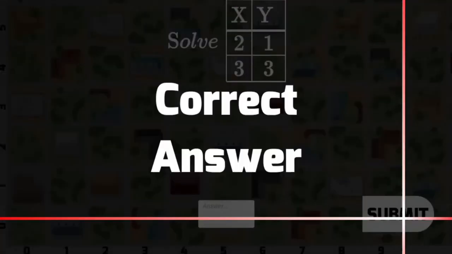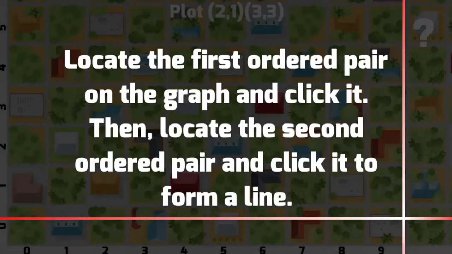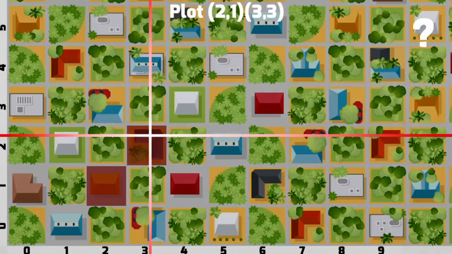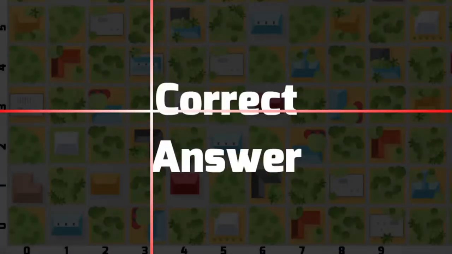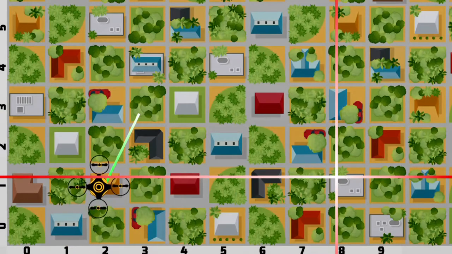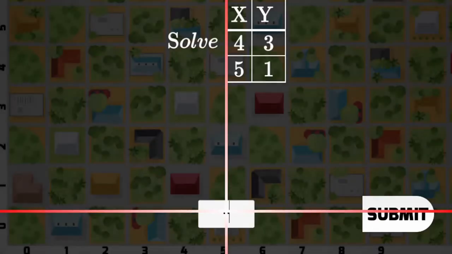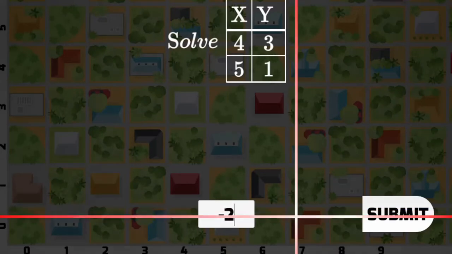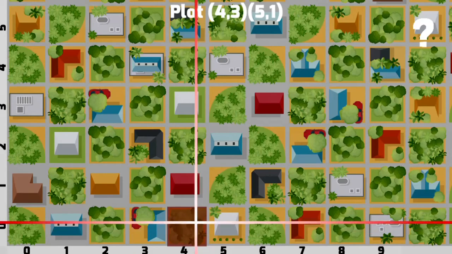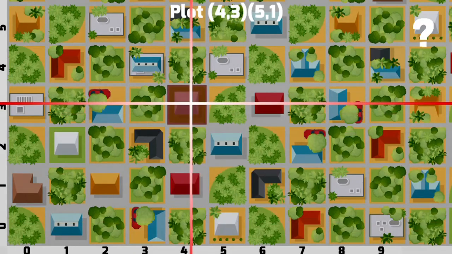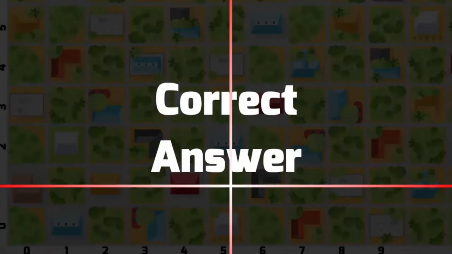Your goal is to find the correct path to fly using linear relationships. Use the number pad to insert the correct answers as per the instructions. You will use the mouse to click on the correct grid on the map that is represented by the given coordinates. You must complete all the levels in order to win the game.